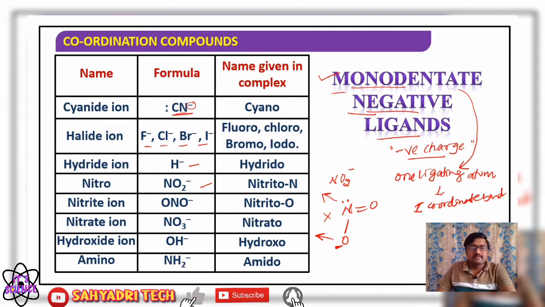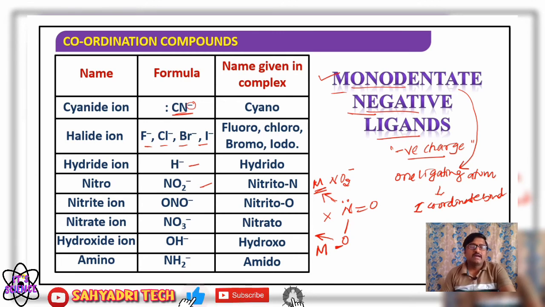Okay, yes. So nitrito N means, here in a coordinate bond, nitrogen is going to make a coordinate bond with the central metal atom or ion. Nitrito O means oxygen is going to make a coordinate bond with the central metal atom or ion. So there is a difference between nitrito N and nitrito O. With a net negative charge, it is a negative ligand, and it makes one coordinate bond with the central metal atom or ion, therefore it is considered a monodentate.